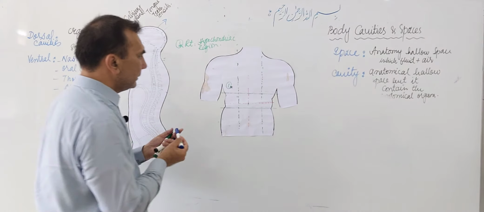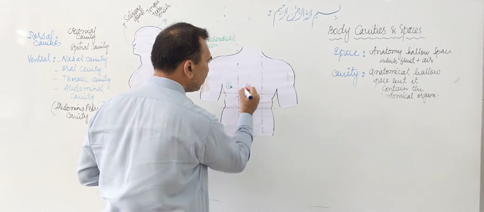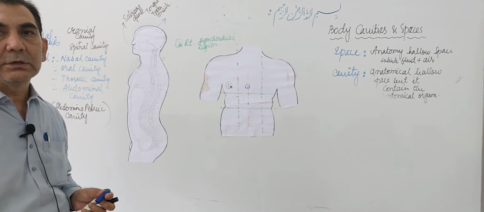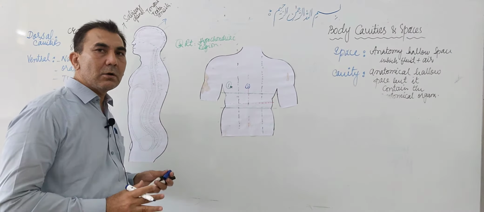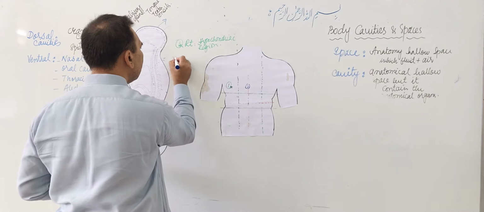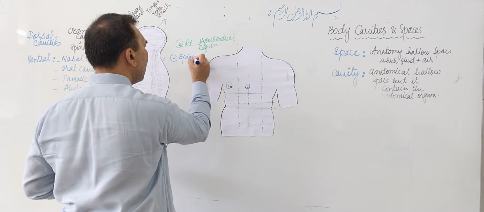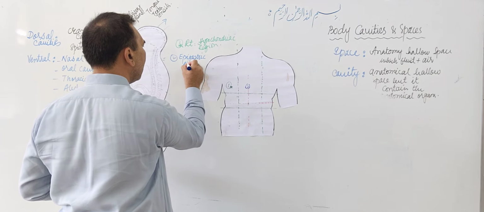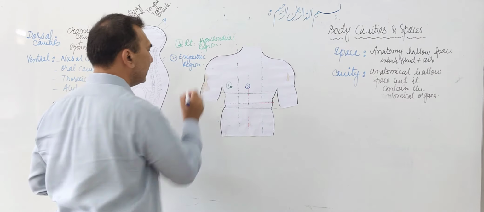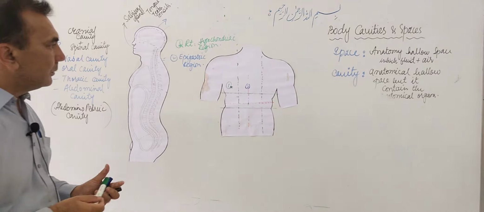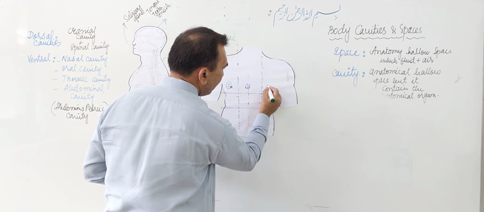Now this is the second, which is present in the center between both of the hypochondric regions. The second is called the epigastric region.